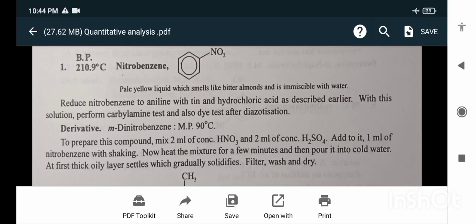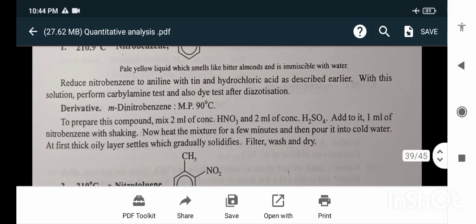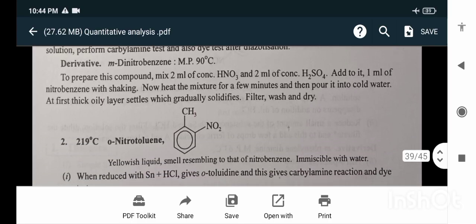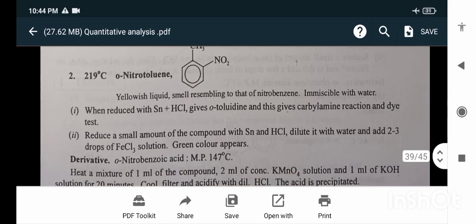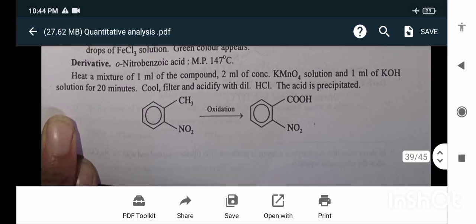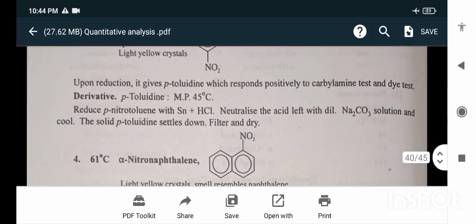Reduce the nitrobenzene to aniline with tin and hydrochloric acid as described. With these solutions, perform the carbylamine test and also the dye test after the diazotization. For orthonitrotoluene, when reduced with tin and HCl it gives orthotoluidine, and this gives the carbylamine reaction and dye test. For this, orthonitrobenzoic acid derivatives are the derivatives of this.